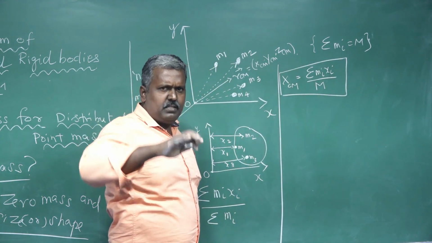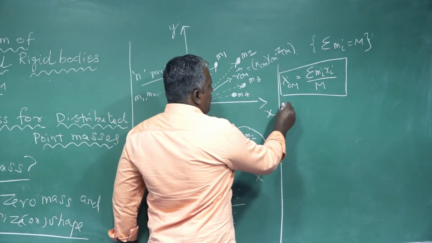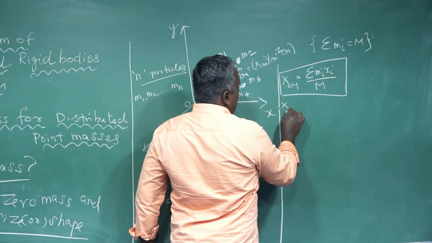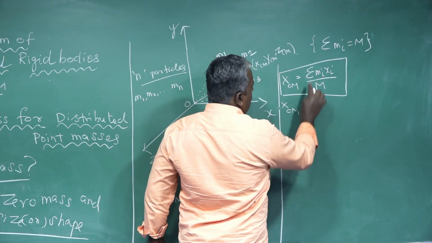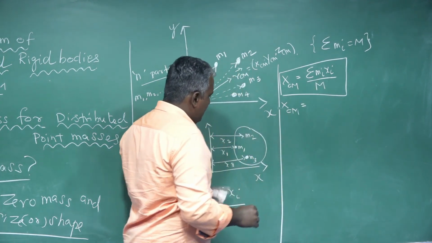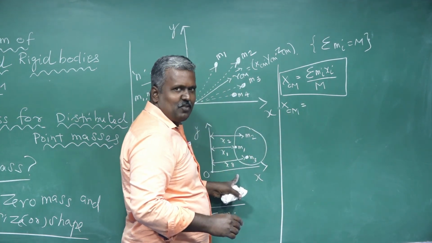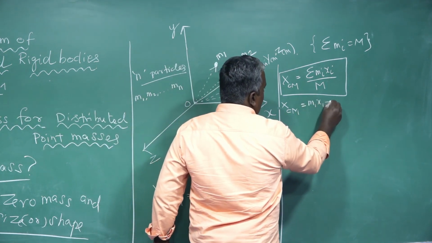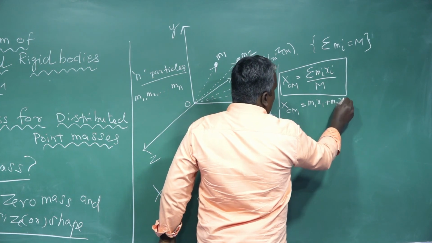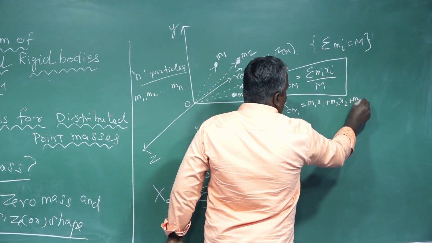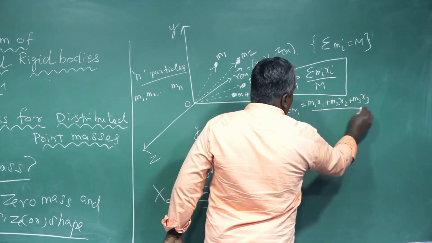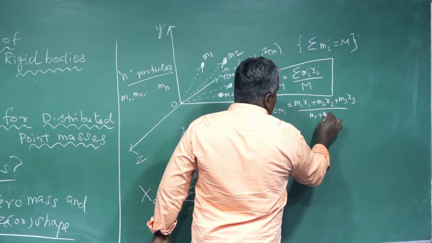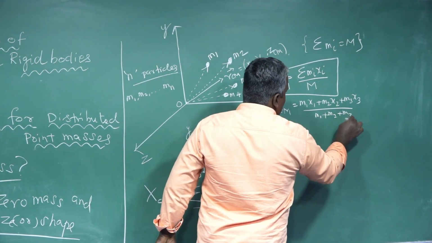Or in another form, X_CM is equal to, for 3 particles, M1 x1 plus M2 x2 plus M3 x3 by M1 plus M2 plus M3.